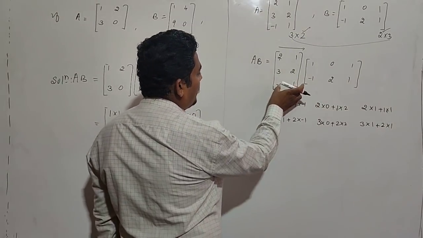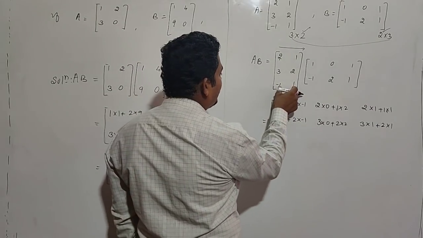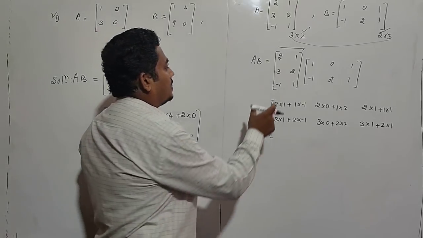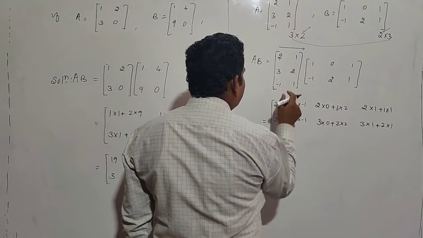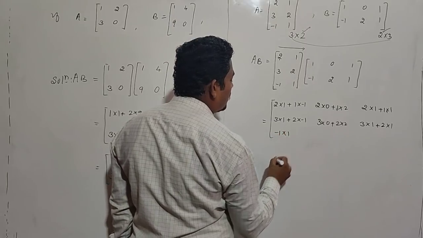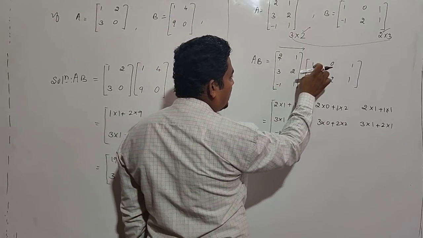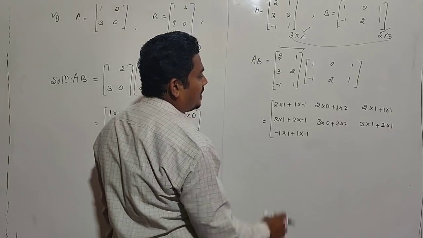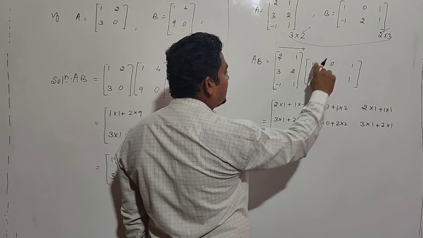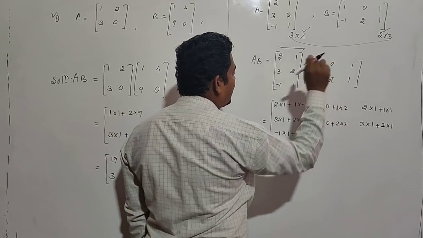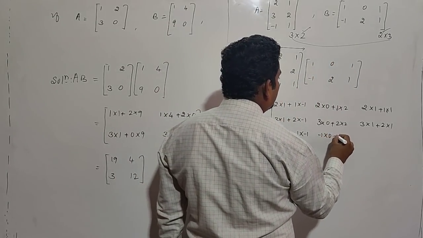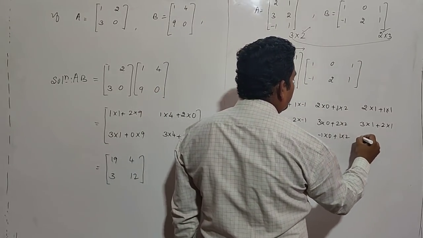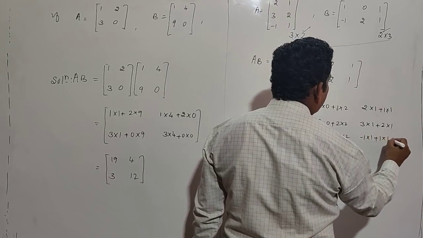Then next, go for the third row. Multiply the third row with the first column, it gives A31, that is minus 1 into plus 1, plus 1 into minus 1. After that, the third row with the second column: minus 1 into 0 plus 1 into 2. Lastly, third row, third column: minus 1 into 1 plus 1 into 1.